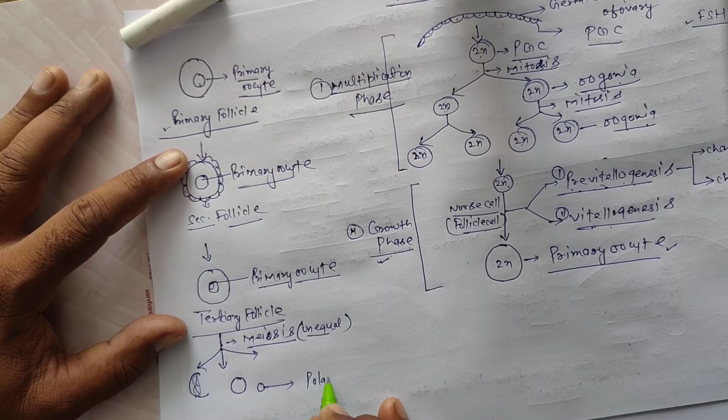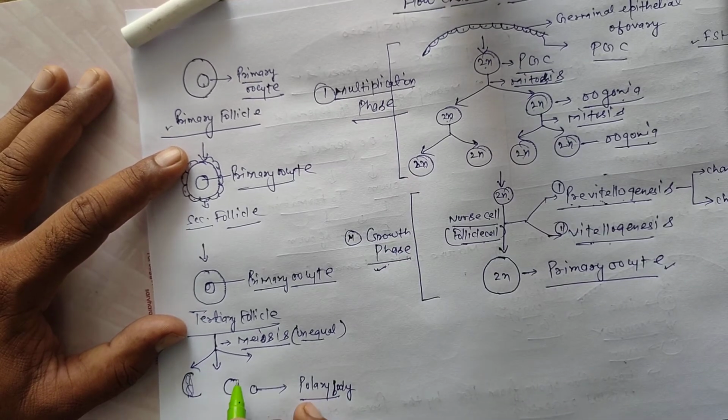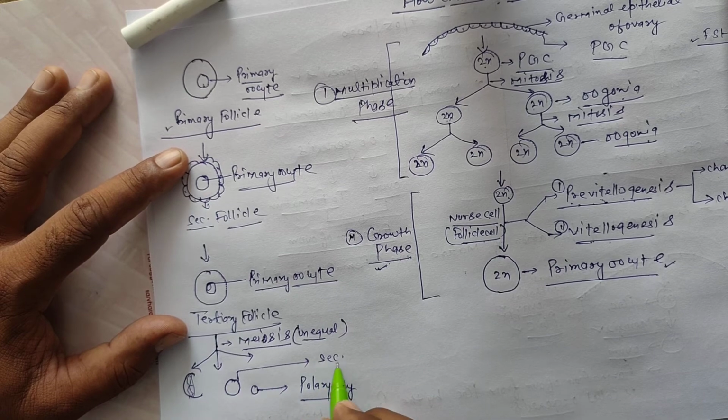The polar body is a haploid cell. This is the secondary oocyte.